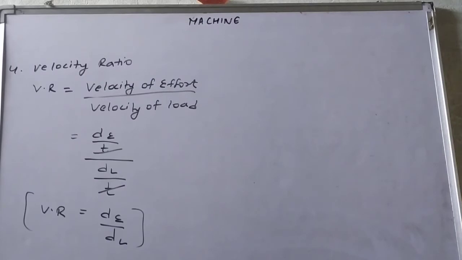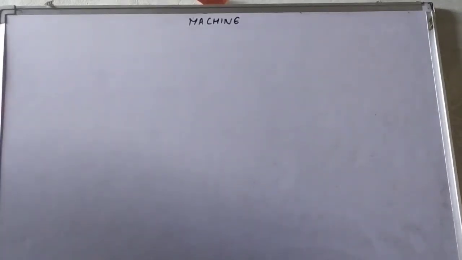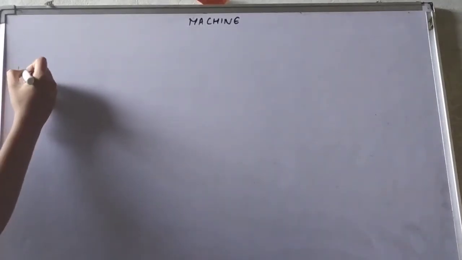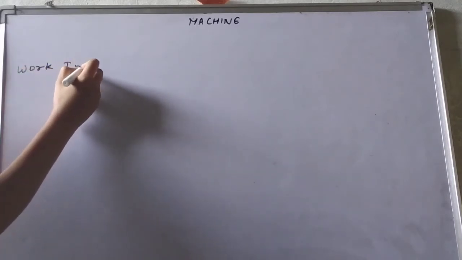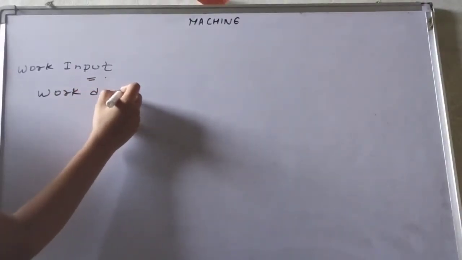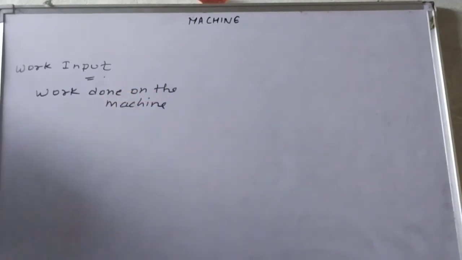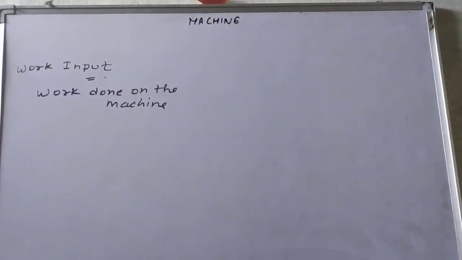Okay, now the next term is work input. Work input is the energy supplied, or we can say the work done on the machine. तो वर्क इनपुट इज आप जितना मशीन पे वर्क कर रहे हैं, वर्क डन ऑन द मशीन.